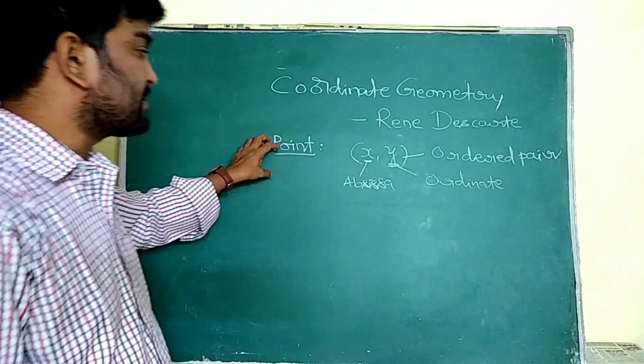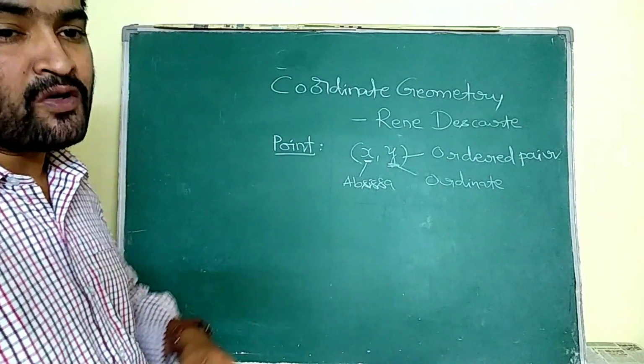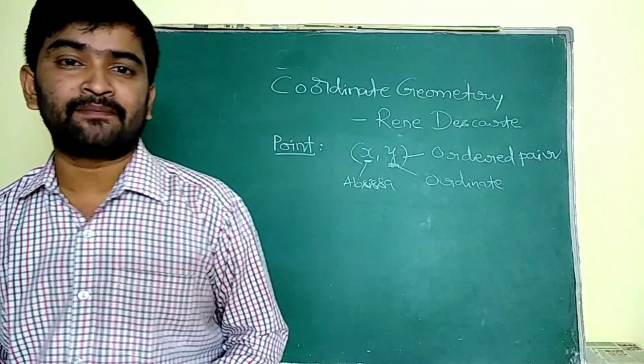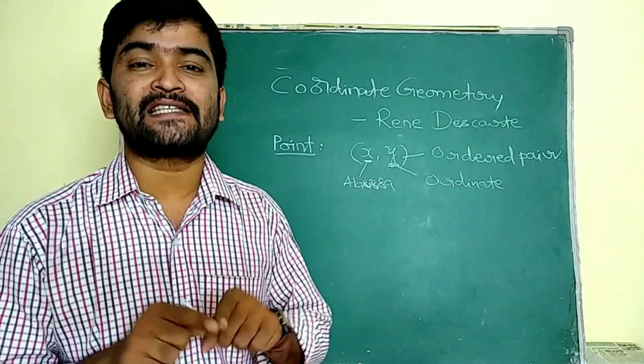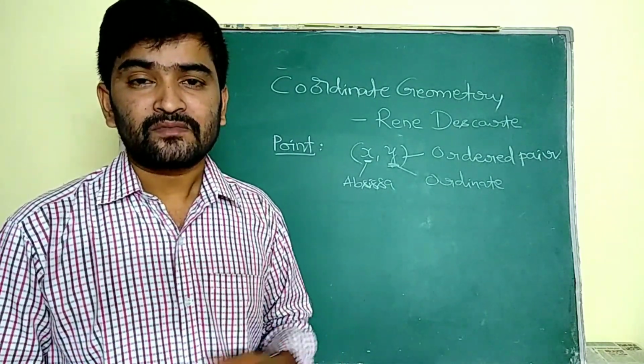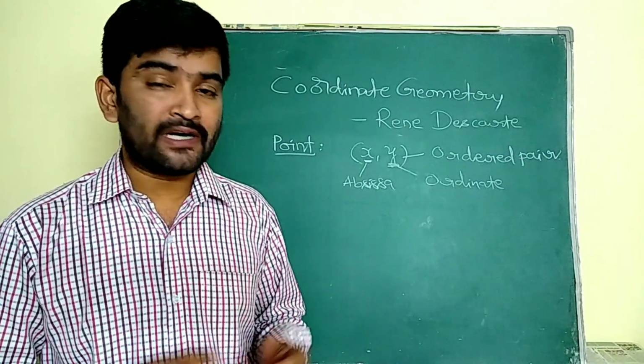This is the basic concept for a coordinate geometry point. After knowing the points, we plot them in a specific place, known as a plane, which we call the Cartesian plane or coordinate plane.